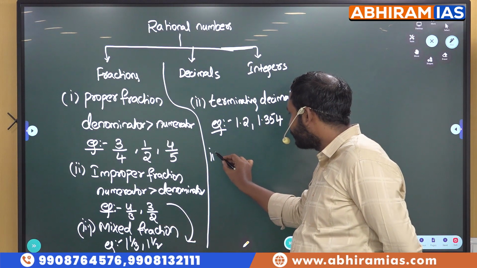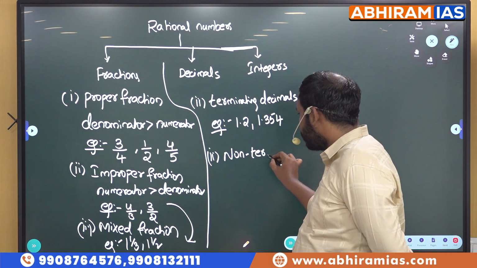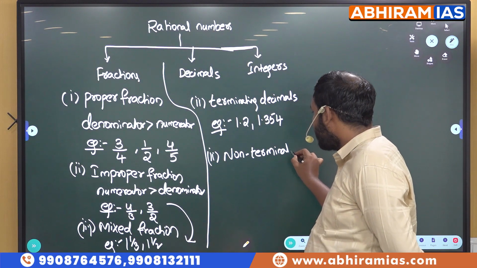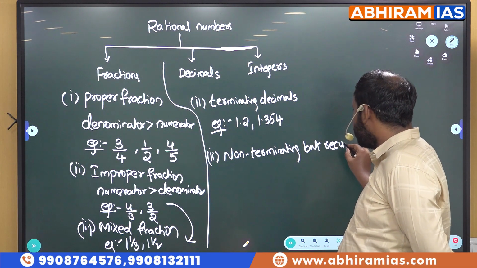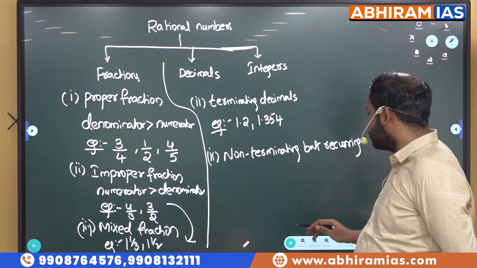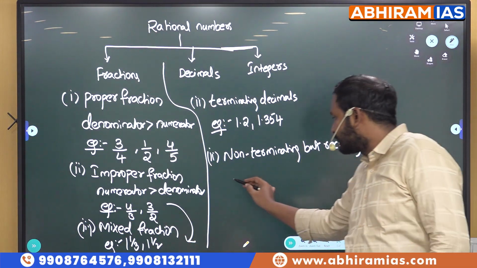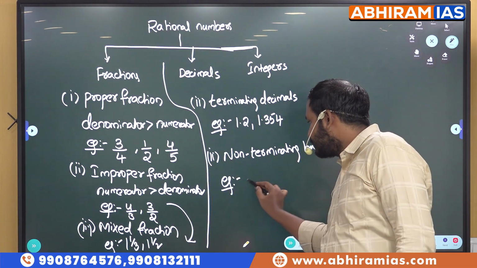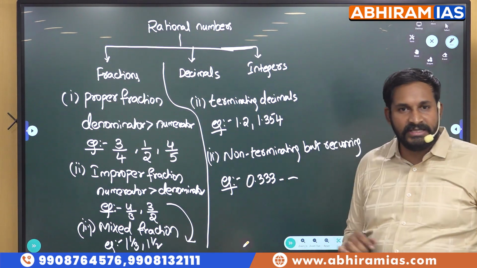Next, non-terminating but recurring decimals. Sir, what is this non-terminating but recurring? We will take examples, students. 0.33333. Is that right?